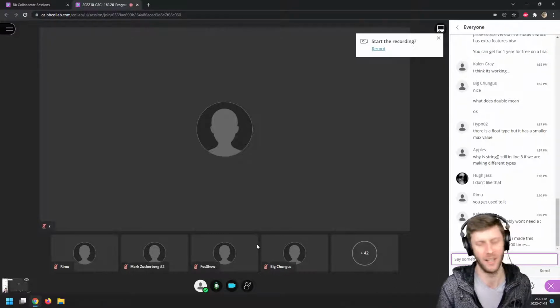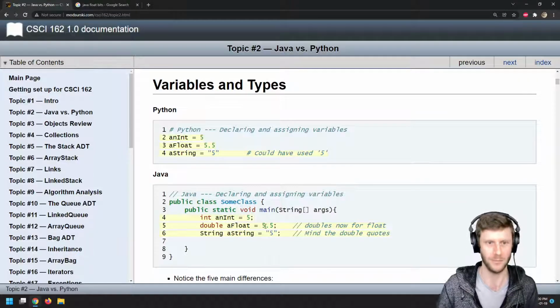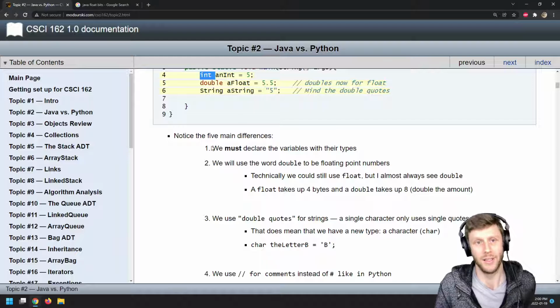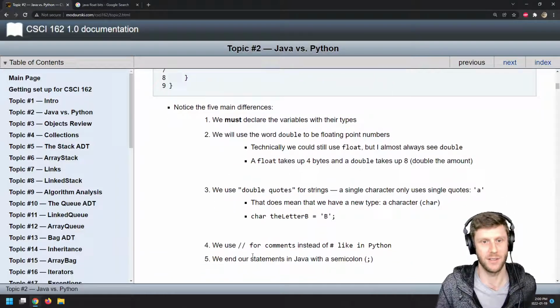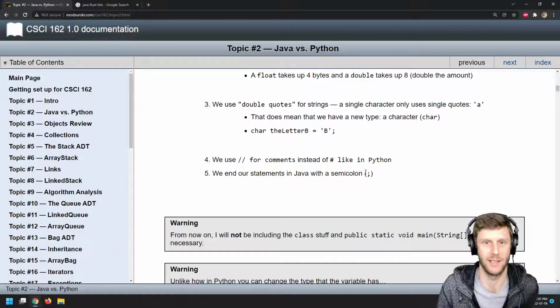I have to do it. It'll become so second nature that the semicolon button on your keyboard will get worn out without you even thinking about it. So the main key differences here: int, so we specify the type, double quotes for strings, double instead of float, and semicolons.